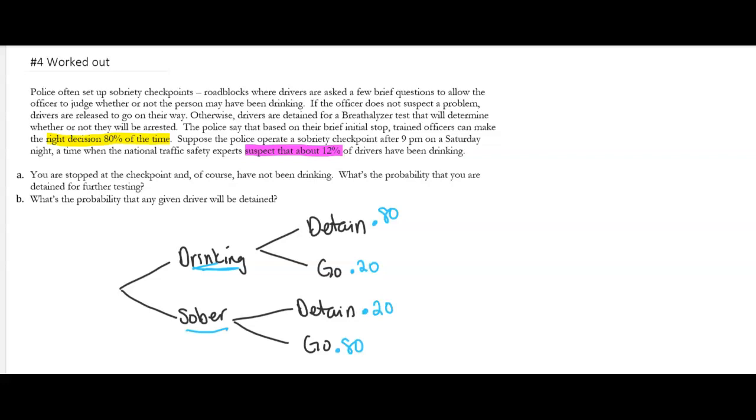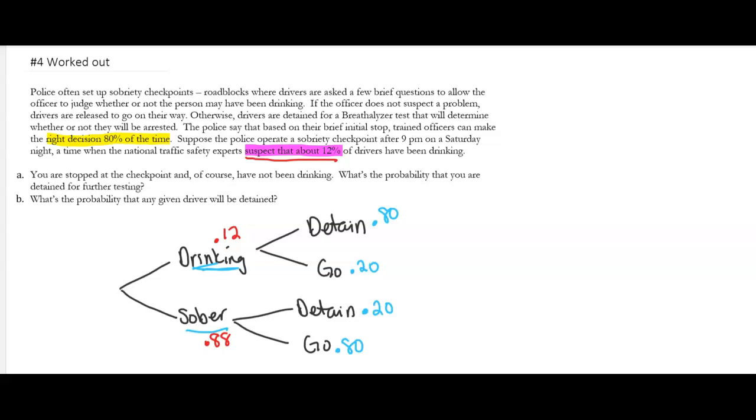Now we look at the first numbers, and this is where the second piece of information comes into play. It says 12% of drivers have been drinking usually at this time. We don't know if that's for sure, but we're going to use those numbers based on what the national report says. So 12% are drinking, and that leaves 88% sober drivers. You have to follow this tree diagram out. There are 4 options that could happen: drinking and detained, drinking and let go, sober and detained, sober and let go.